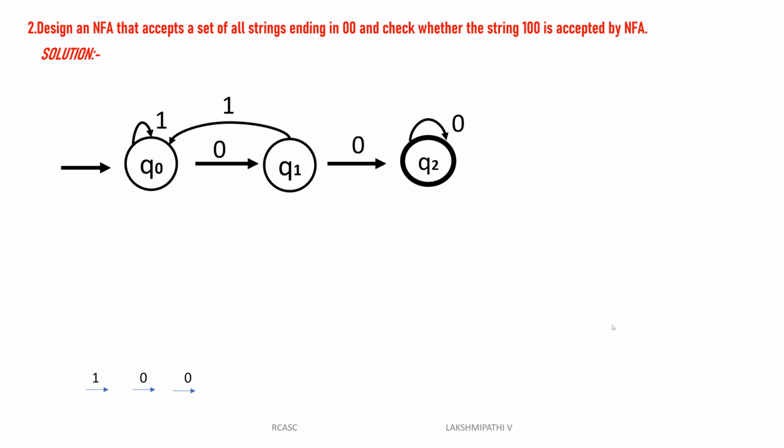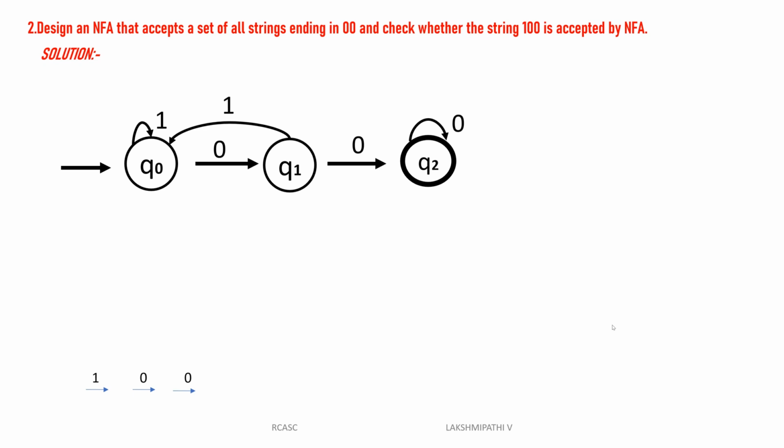Then sometimes it will be 1, then another 0, then 1, 0, 1, 0, it will keep repeating. That time Q0 of 1 also comes to Q0. Q1 of 1 also I will give to Q0. Then it ends with two zeros. For example, Q1 of 1 is Q0, then once again you have 0, Q1, then once again Q1 of 0, Q2.